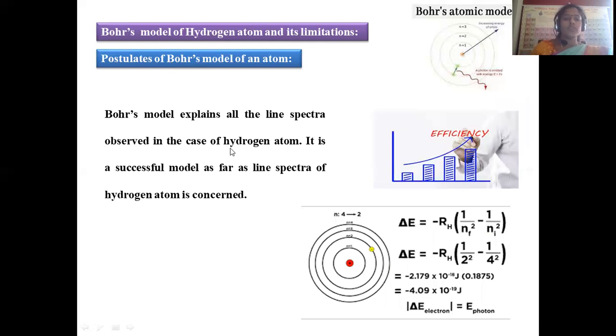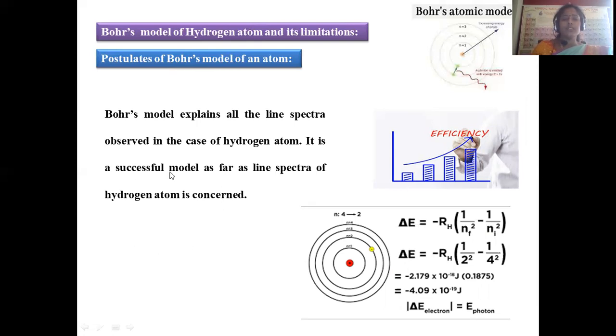Now let us move on to another postulate of Bohr's model of the hydrogen atom. Bohr's model explains all the line spectra observed in the case of hydrogen, and it is a successful model. Whatever characteristics are present for hydrogen, each and every property is explained by this atomic model formulated by Niels Bohr. The efficiency is extremely large.